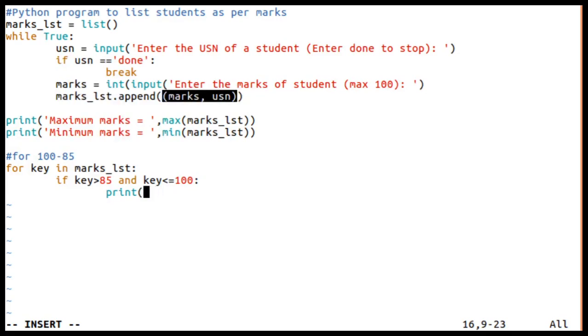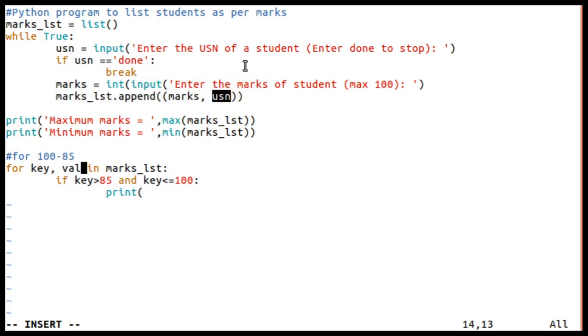What we are supposed to print here is the value, not the key. So we are supposed to print the value. Because it's a tuple, I'll use both: for key, val. Here marks I have taken as a key and USN I have taken as a val, because I want to go with the USN.